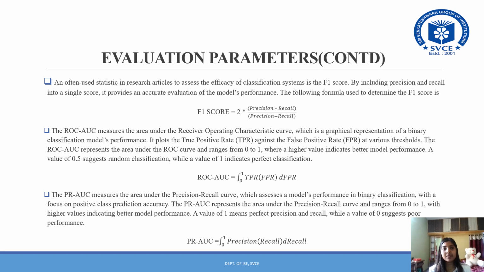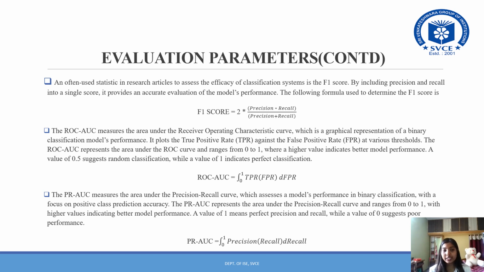Evaluation parameters. An often used statistic in research articles to assess the efficacy of classification systems is the F1 score. By combining precision and recall into a single score, it provides an accurate evaluation of the model's performance. The following formula is used to determine the F1 score: F1 score equals 2 times precision times recall, divided by precision plus recall.